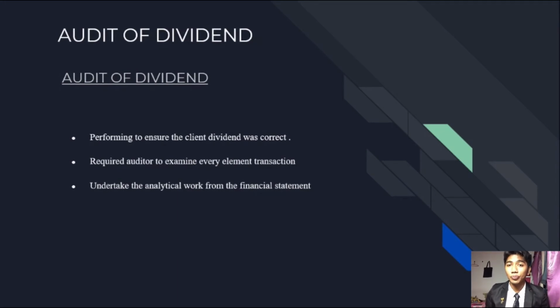Now I would like to present the audit of dividend under this chapter. We will start our presentation with a brief definition of the auditor's goals. Audit of dividend is to ensure that the client's dividend was correct. This method requires the auditor to examine every element of the transaction as well as each component of the dividend distribution process. The auditor is expected to undertake analytical work from the financial statement to verify that the firm disclosed a proper financial report without any misstatements.